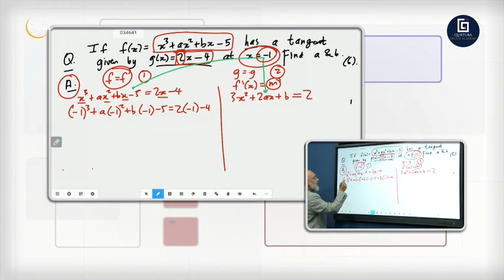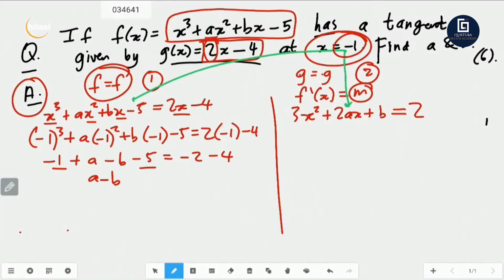Right. Now, negative 1 cubed is minus 1. That's plus a minus b minus 5 is equal to minus 2 minus 4. So a minus b minus 1 minus 5 is minus 6, and you're going to have minus 2 minus 4 is minus 6 on that side. You got minus 6 on this side, it's going to come on this side here as plus 6. So you got a minus b is equal to 0.